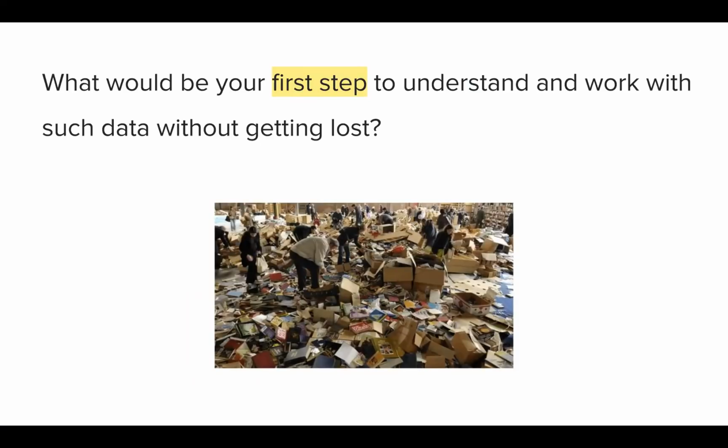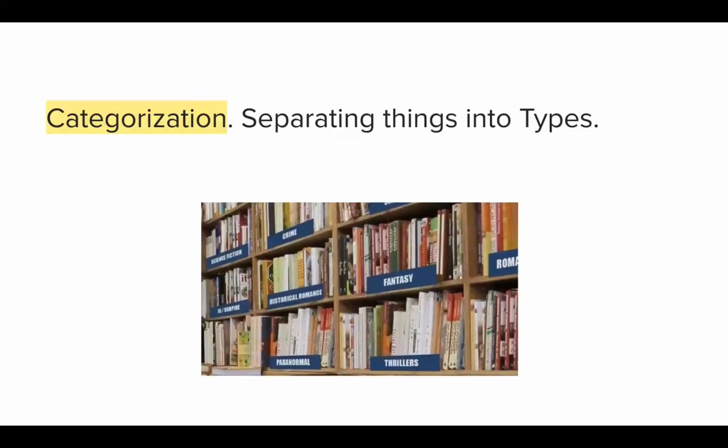So listen, to get an idea, if you are looking at this picture, you can see it is a lot of mess that is here. So what is your first step to understand and work with such data? Obviously you will go and categorize it. Now see the difference between these two pictures. So that's why having data types is very important for us, the categorization, right?